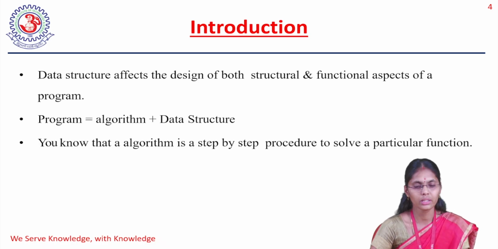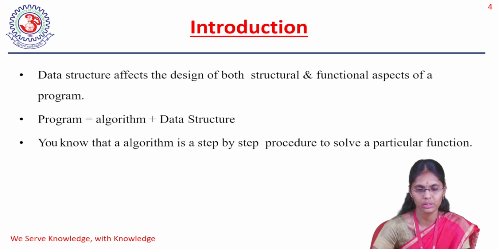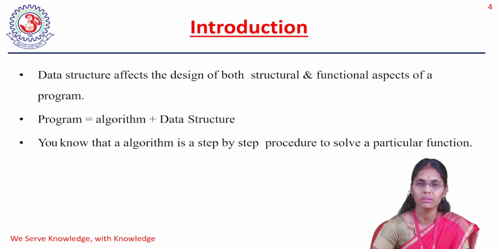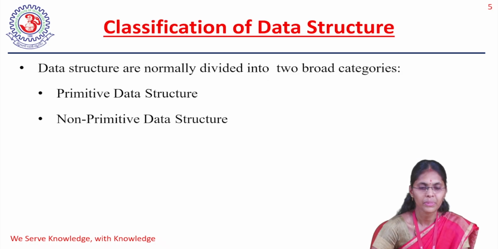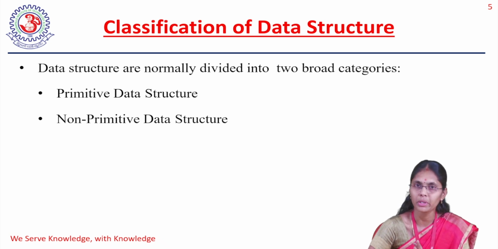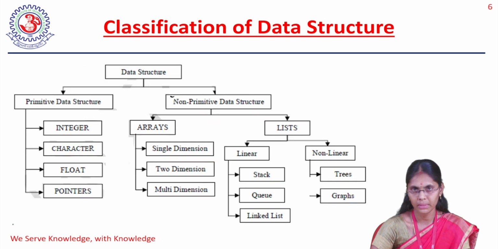Okay, and you know that an algorithm is a step by step procedure to solve a particular function, and data structures will give you the typical way to implement it. How to solve the procedure is given by the algorithm, but how you can do it in real time is informed by the data structures part. Generally, data structures are divided into two major parts: one is the primitive data structure, another one is the non-primitive data structure. So here you go with that.